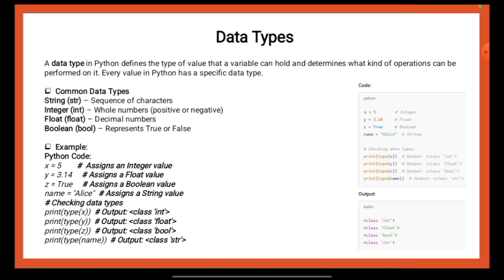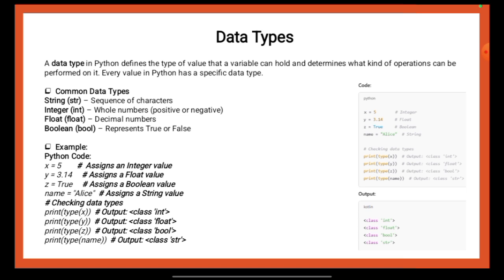The statement x is equals to 5 assigns an integer value, int, to the variable x. The statement y is equals to 3.14 assigns a float value, float, to the variable y. The statement z is equals to true assigns a boolean value, bool, to the variable z, which can only be true or false. The statement name is equals to Alice assigns a string value, str, to the variable name.